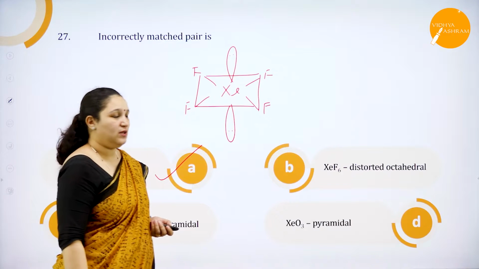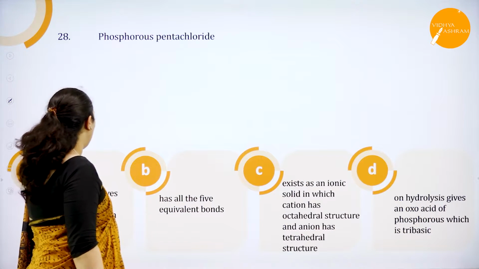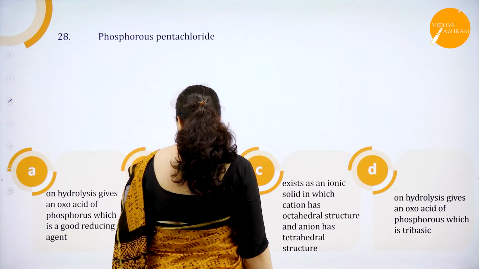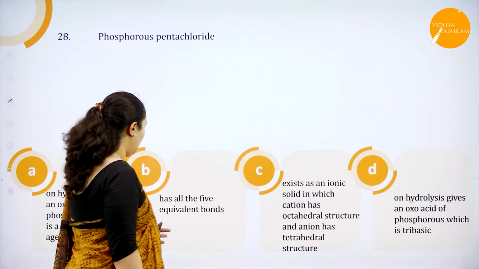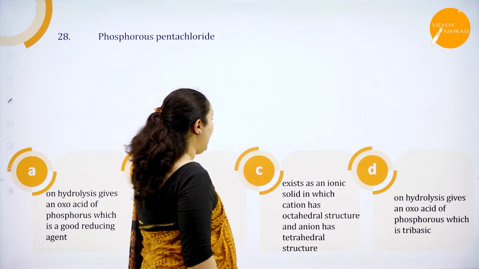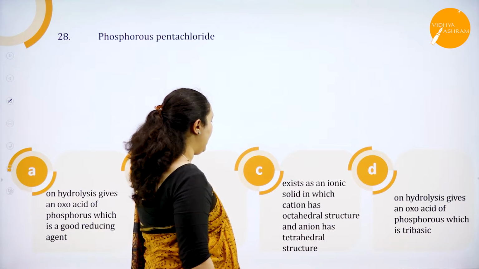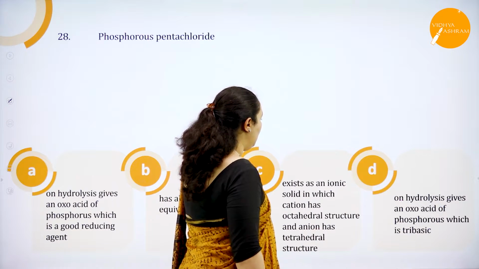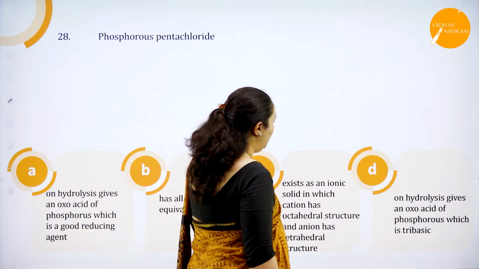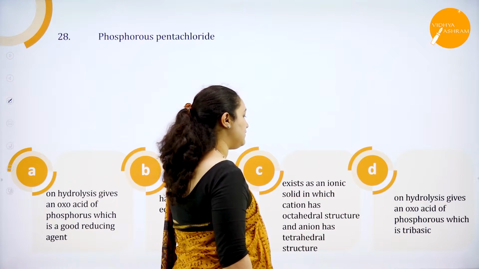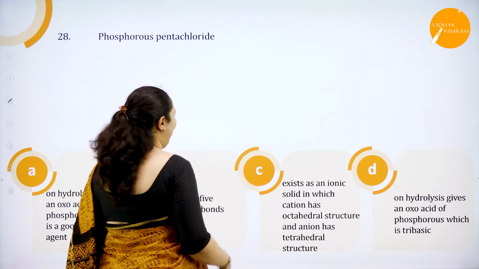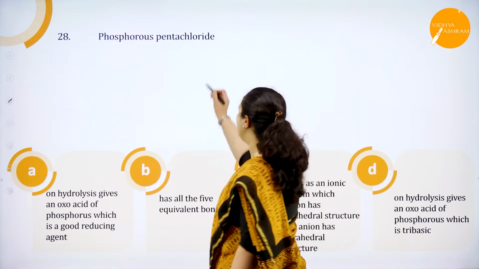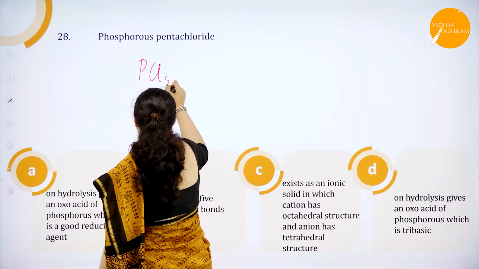So the next question is: phosphorus pentachloride on hydrolysis gives oxo acids of phosphorus, which is a good reducing agent, has all the 5 equivalent bonds. That's wrong. Exists as an ionic solid in which cation has octahedral structure and anion has tetrahedral structure. Again it's wrong. On hydrolysis gives oxo acids of phosphorus, which is tribasic. So it should be option A or D. B and C are completely wrong in reference to phosphorus pentachloride. Phosphorus pentachloride is PCl5. Okay.